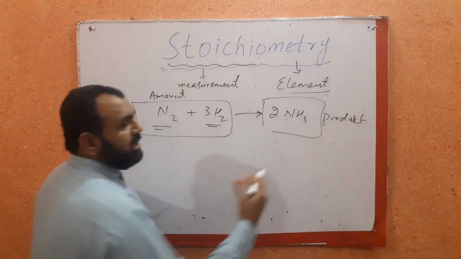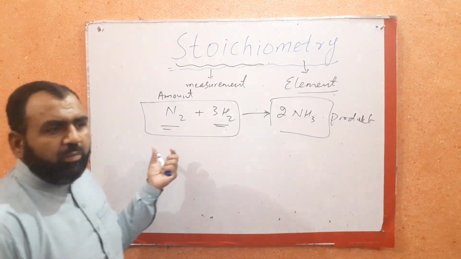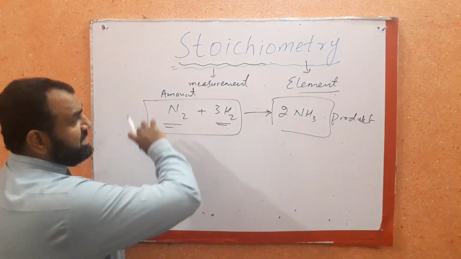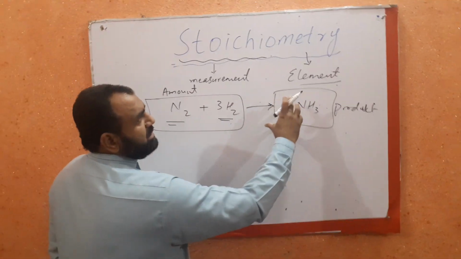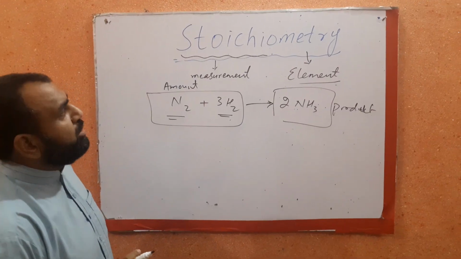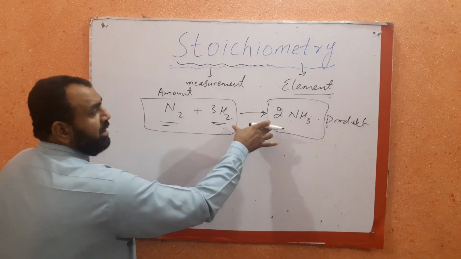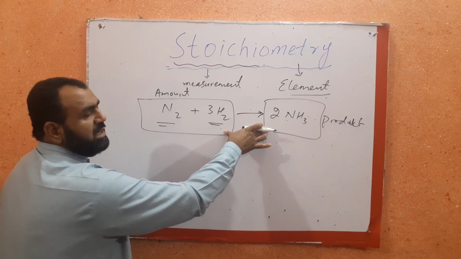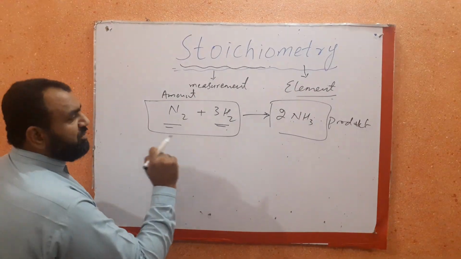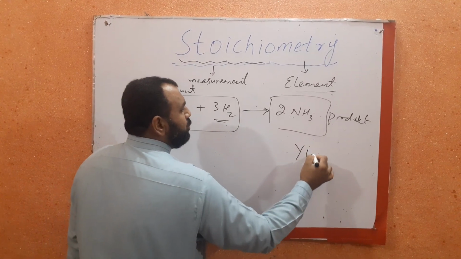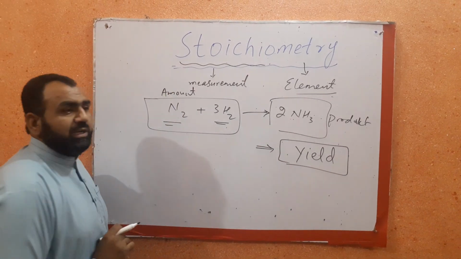Basically, we want to quantify the amount of product that can be produced from a given amount of reactant. This type of quantitative relationship between reactants and products can be studied under the heading of stoichiometry, right? Stoichiometry is the branch of chemistry in which we study the quantitative relationship between reactants and products. And this quantification is very important to ultimately discuss yields, which we'll talk about later.